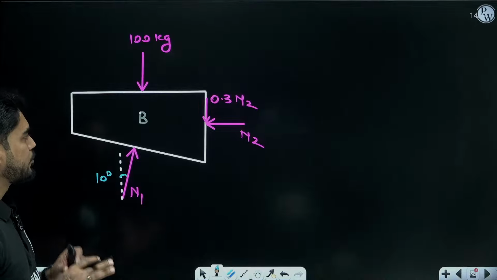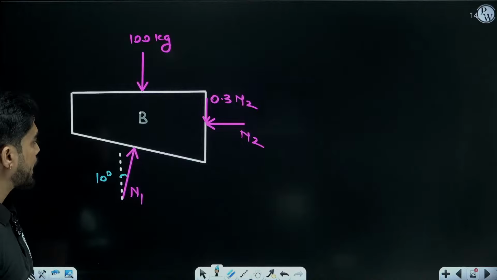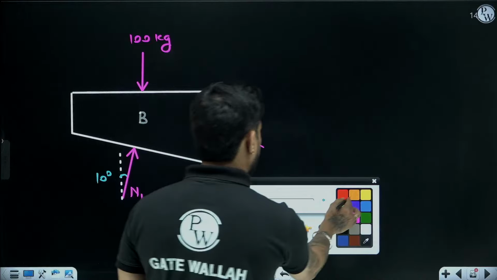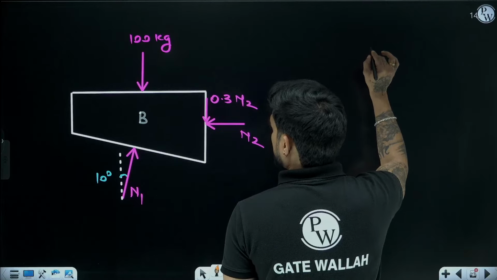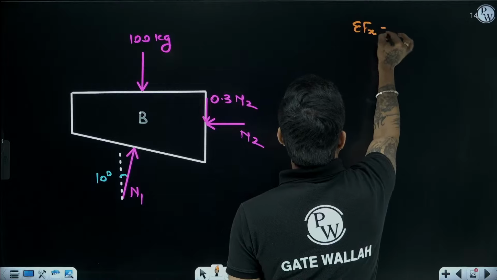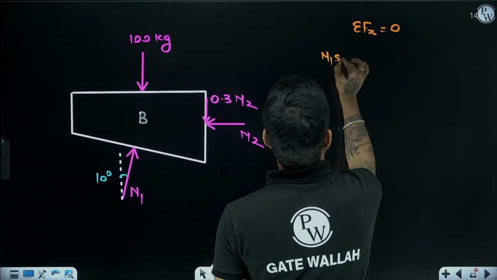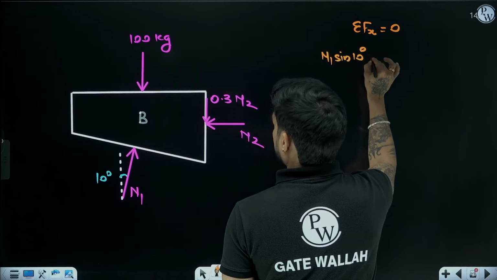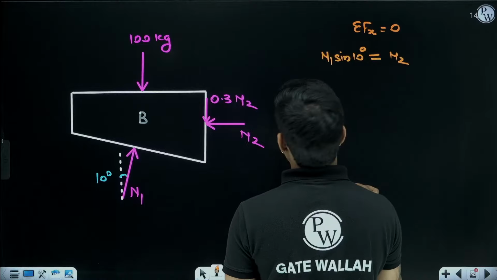Yes. So now you can find the value of N1 from here. How you can find the value of N1? From summation of Fx and summation of Fy. So summation of Fx equals to 0 will give N1 sine 10 degree equal to N2, right?